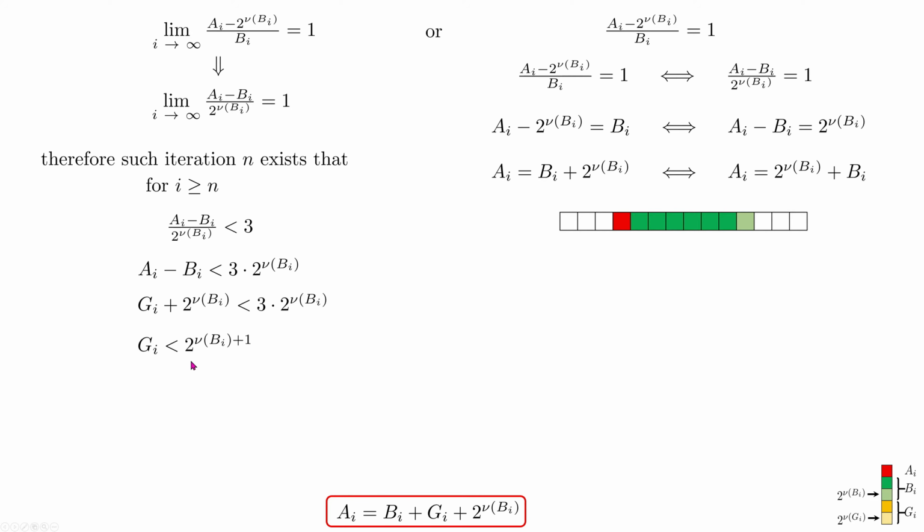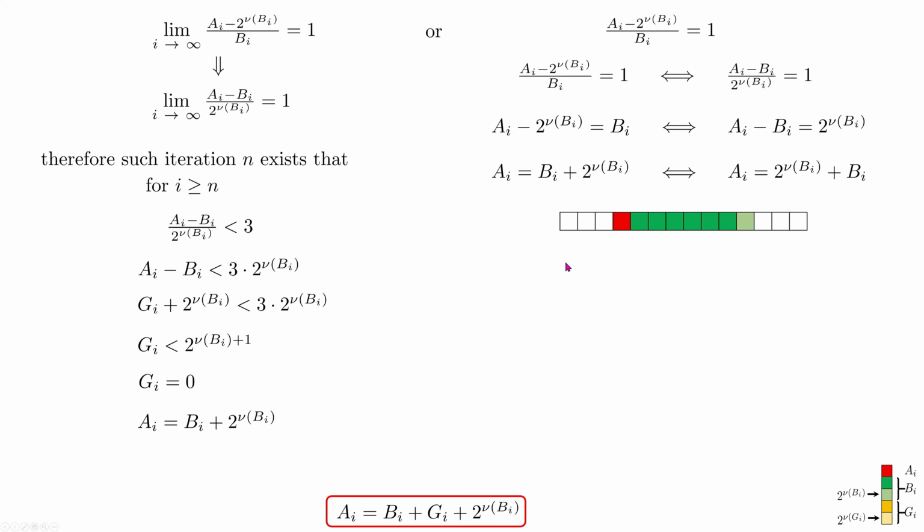GI is less than the lowest bit of BI multiplied by 2, which means that it is less than the bit which is next to the lowest bit of BI, like here. It means that GI does not exist. GI is equal to 0. So again, from this equation at the bottom, we can conclude that AI is equal to BI plus 2 to the power nu of BI, which is its lowest bit. So we've got exactly the same equation as we've got here on the right side. And we've got the situation which is presented here in this picture.